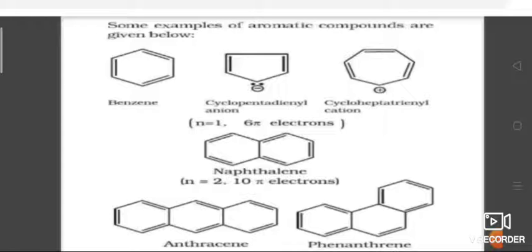Some examples of aromatic compounds are benzene, cyclopentadienyl, cycloheptatrienyl, naphthalene, anthracene, phenanthrene. If you see these structures, all of them contain a benzene ring.